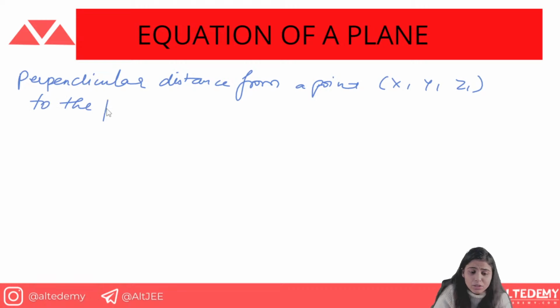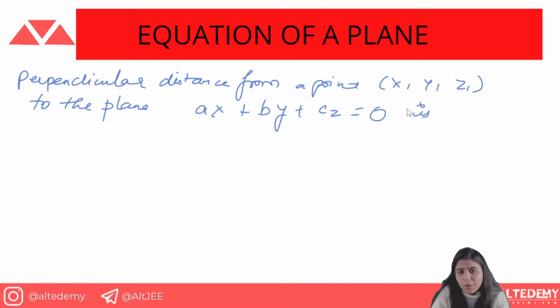And 3D geometry is so scoring, guys. You can score full marks in that. So I suggest that you remember everything, it takes so much less time. Why waste it, and why leave this topic when the probability of you scoring full marks in your 3D geometry question is very high? So why to just leave it?